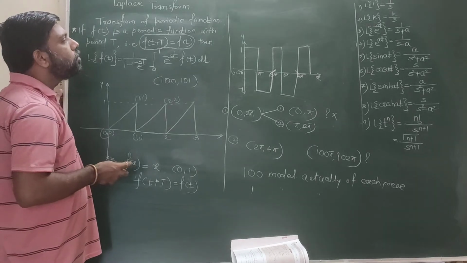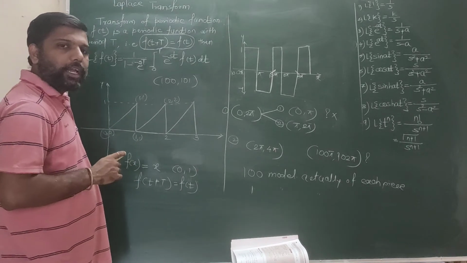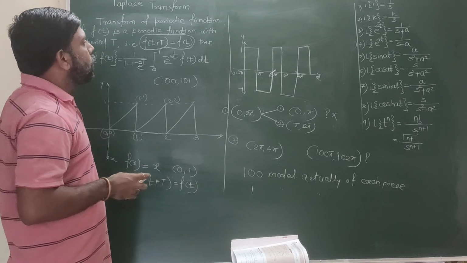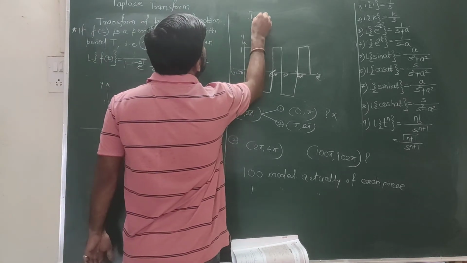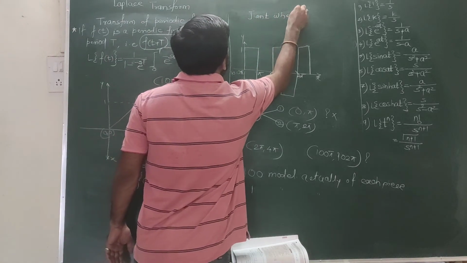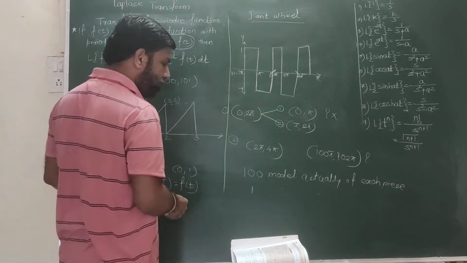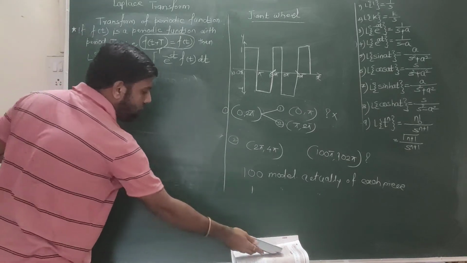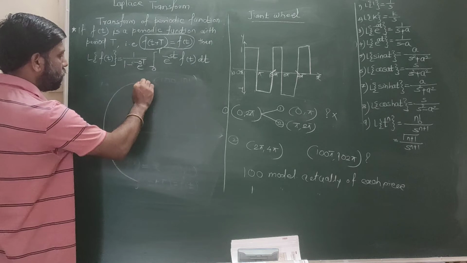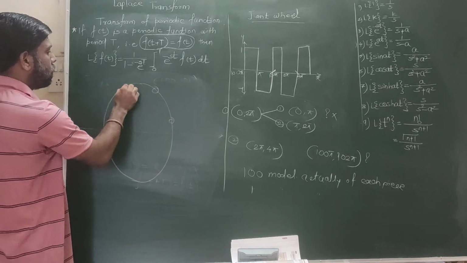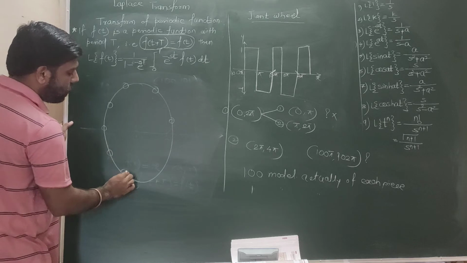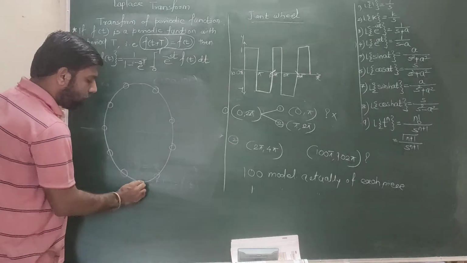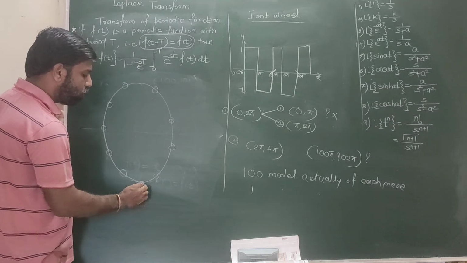Again, in day-to-day life we have so many examples regarding this periodic nature. A giant wheel is one example of a periodic function. Suppose persons are sitting here, कुछ लोग यहाँ पे giant wheel में बैठे हैं, और suppose this is our position.